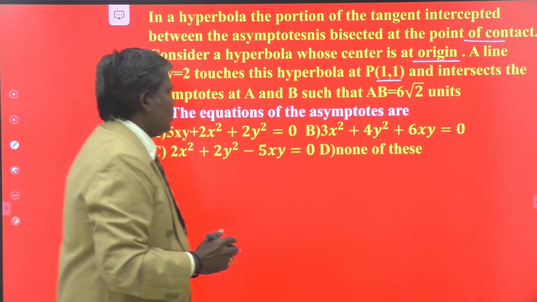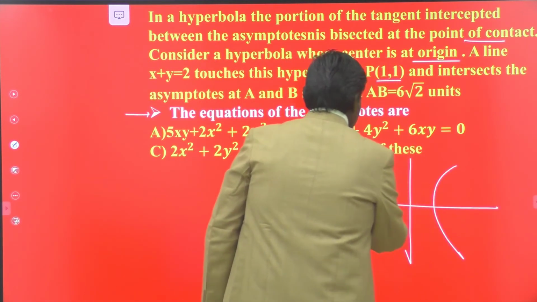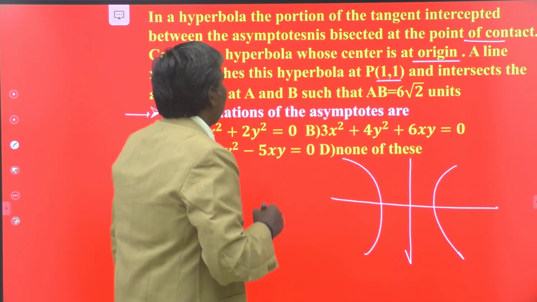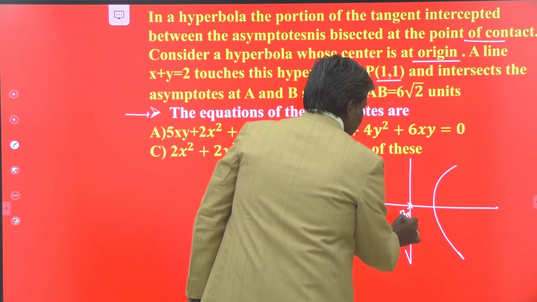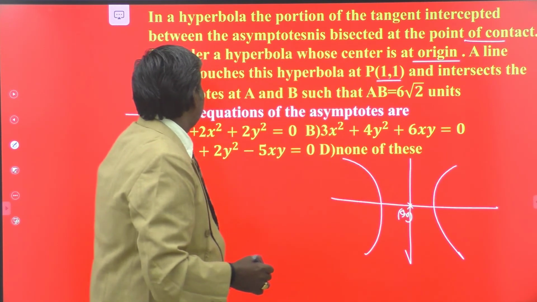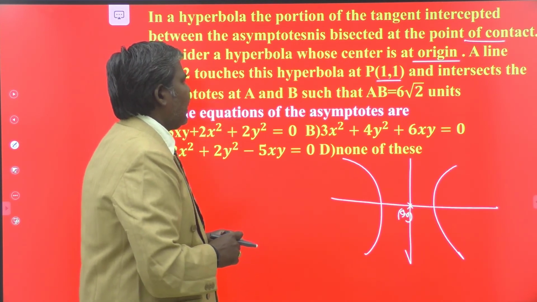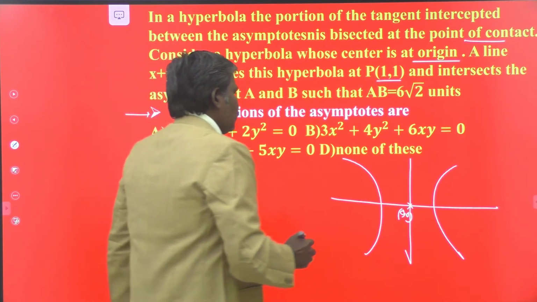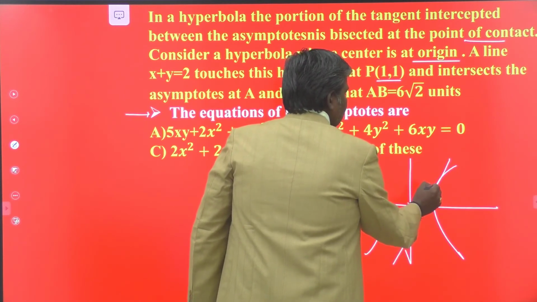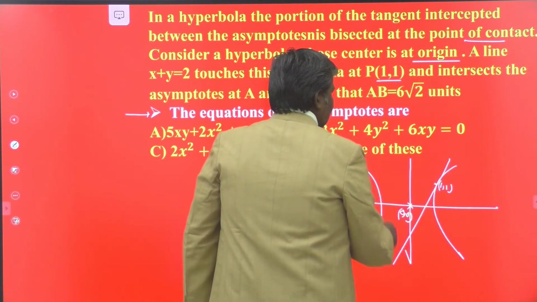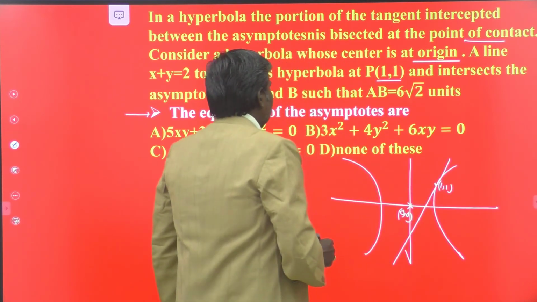From that information, this is the hyperbola. The center of the hyperbola is the origin. I agree with that. This is your origin. This is the entire rough diagram. Next, x plus y equals 2 touches your hyperbola at (1, 1). Suppose this is the tangent at (1, 1). This is the point (1, 1), and this is the tangent to the hyperbola.